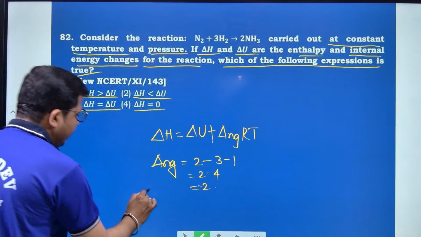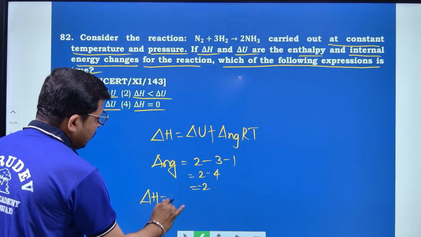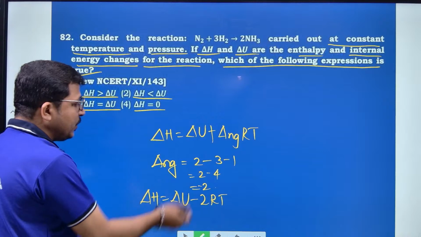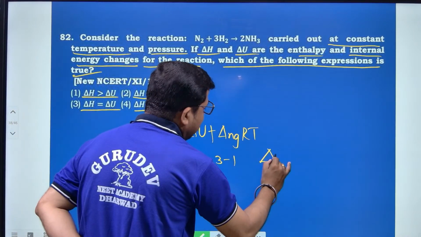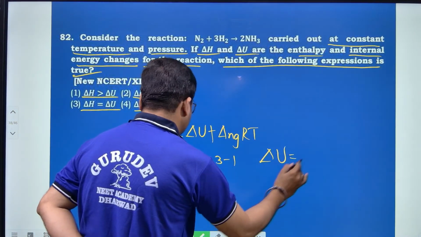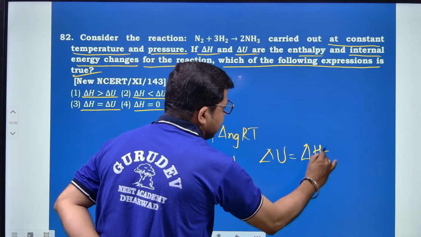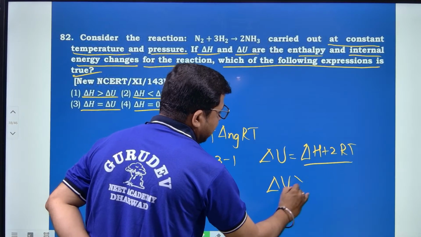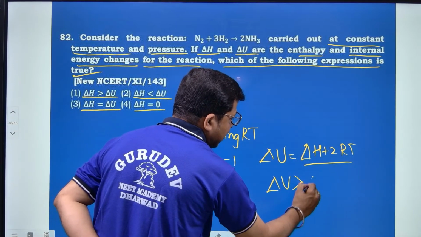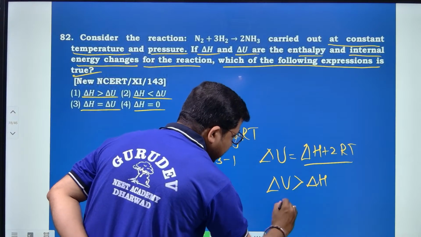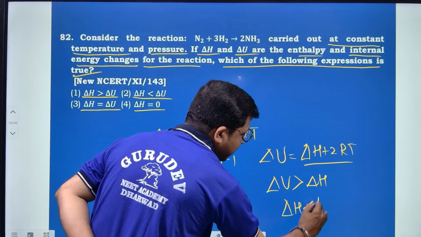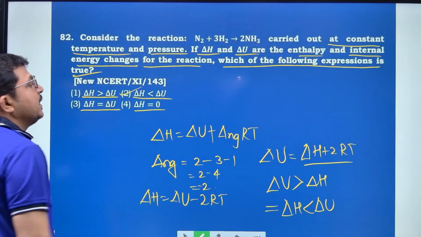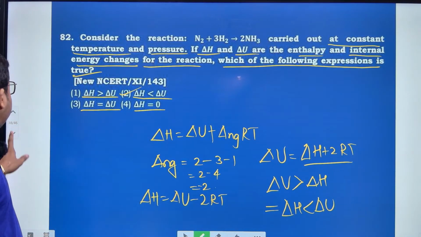Substitute in the equation, delta H is equal to delta U minus 2 RT. Now delta U is equal to delta H plus 2 RT. Therefore, delta U is greater than delta H. It shows delta H is less than delta U. Option number 2 is the right answer for the question number 82.